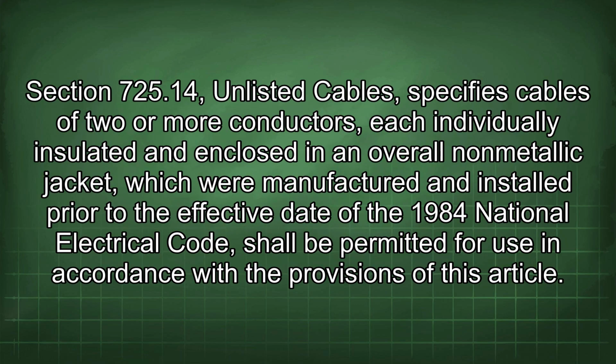Section 725.14 Unlisted cables specifies cables of 2 or more conductors, each individually insulated and enclosed in an overall non-metallic jacket, which were manufactured and installed prior to the effective date of the 1984 National Electrical Code, shall be permitted for use in accordance with the provisions of this article.